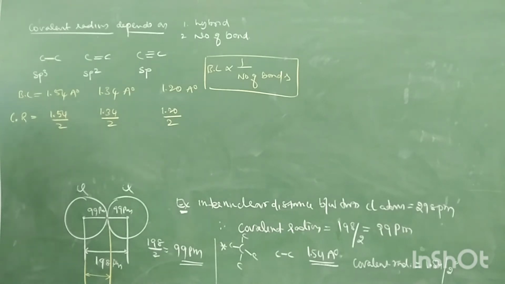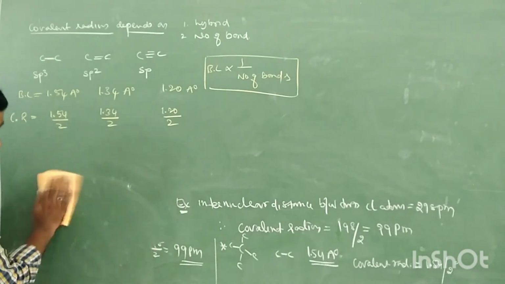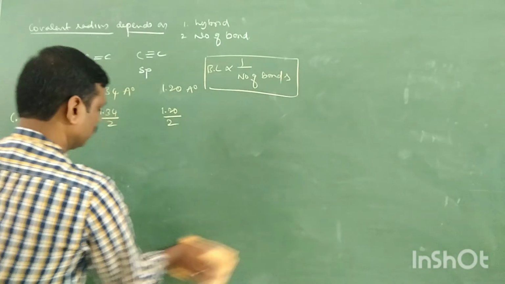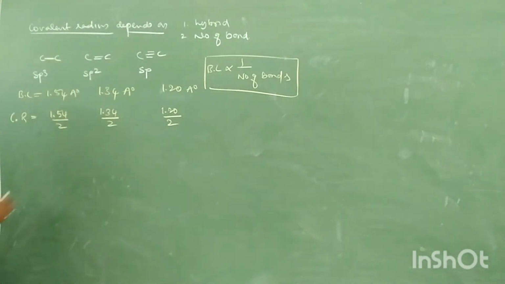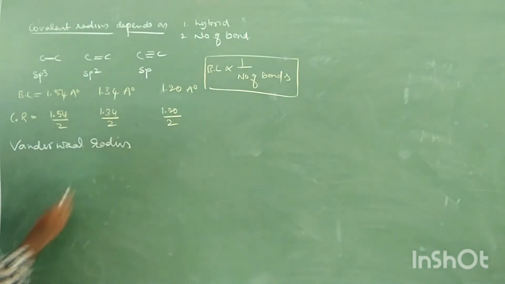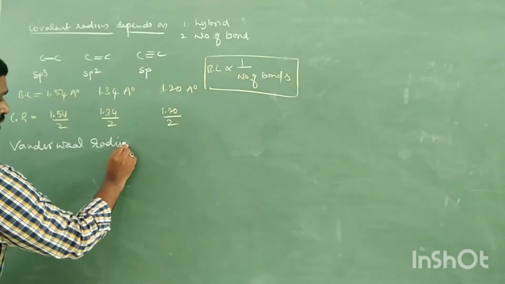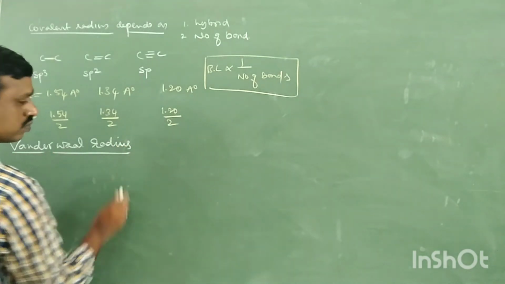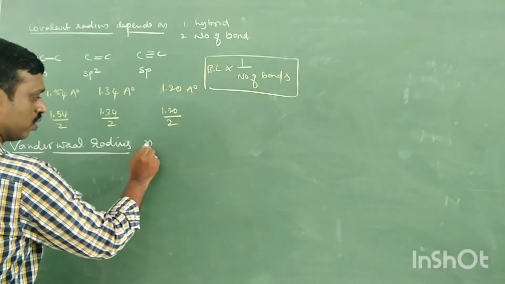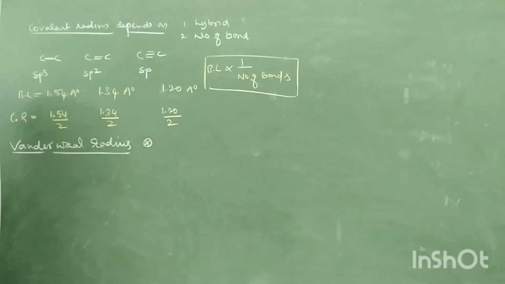Next is van der Waals radius. Similar to covalent radius, which is measured in non-metals having a covalent bond, tell me, where is van der Waals radius measured?